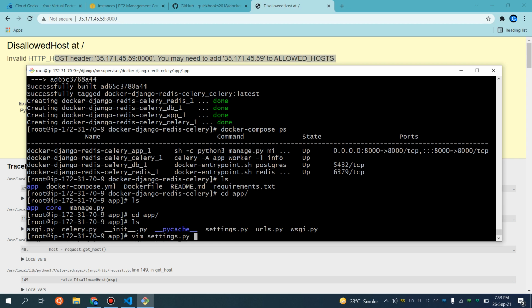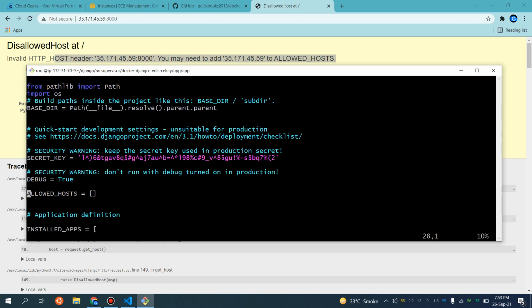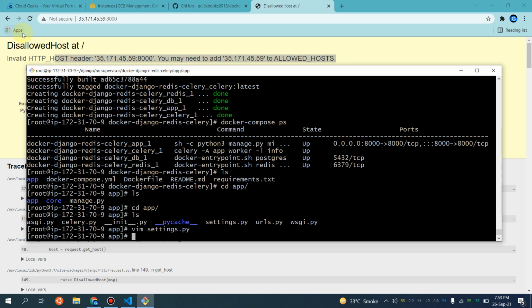Open the settings.py and you will see that the allowed hosts are this. I will be allowing all. Okay, save it.